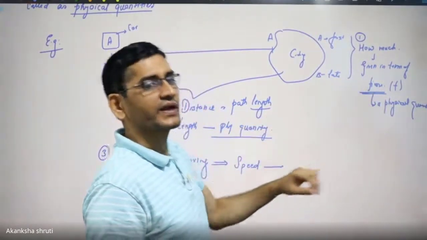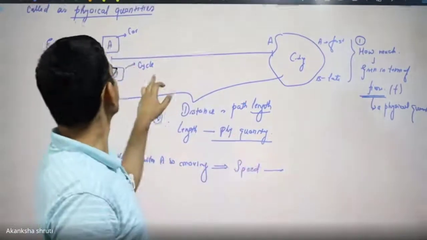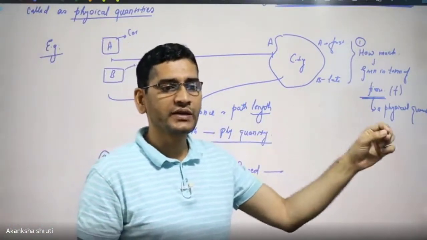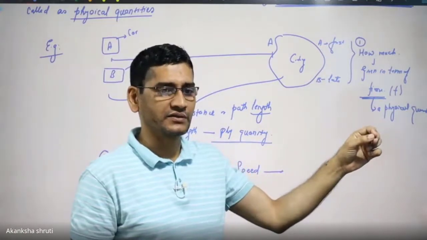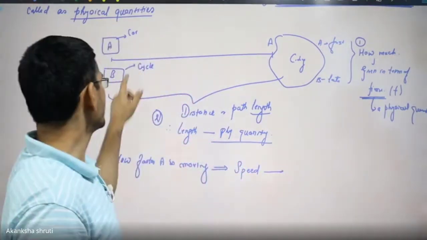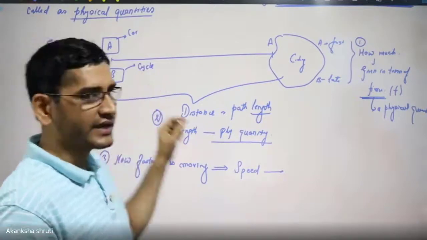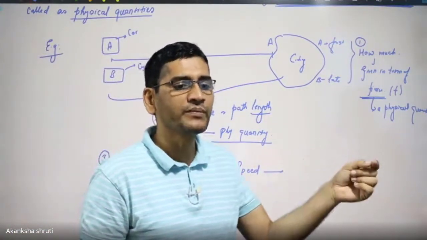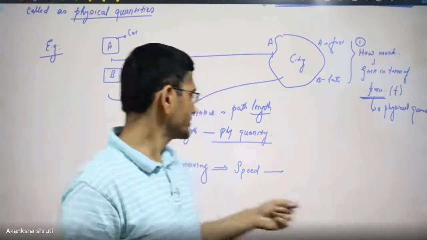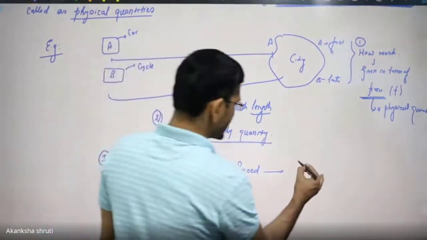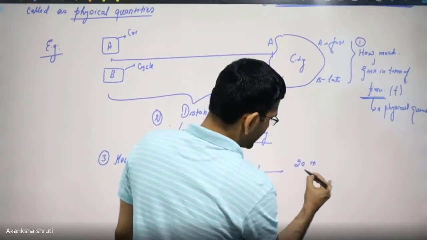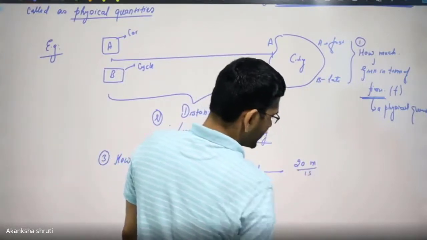Say in 1 second, the car is able to move 20 meter length. But in 1 second, the cycle is able to move hardly 2 meter. So the car is said to be covering 20 meter in 1 second.